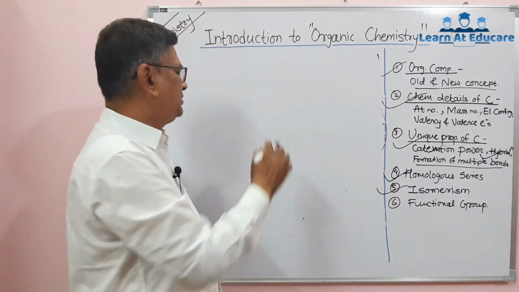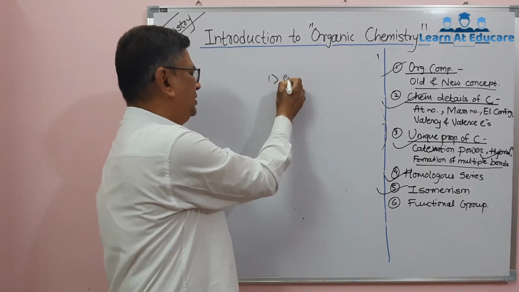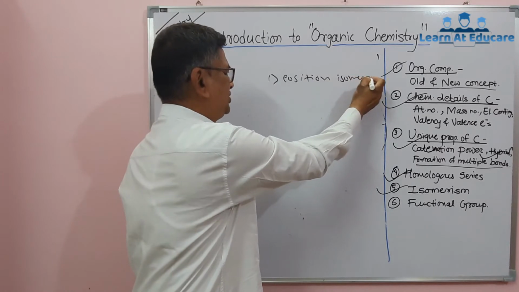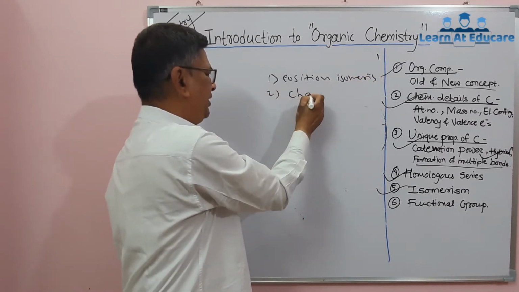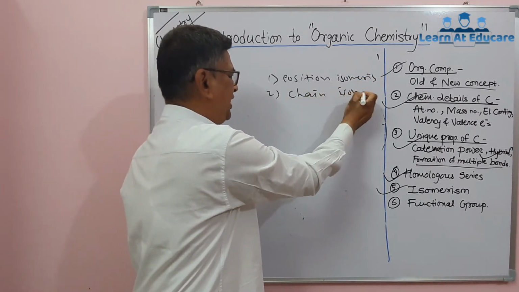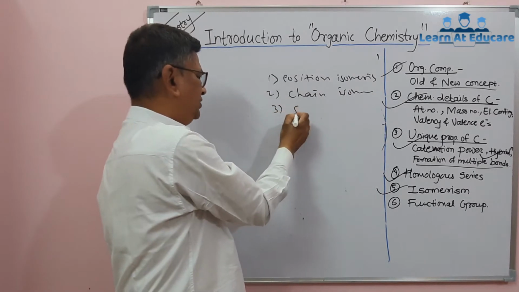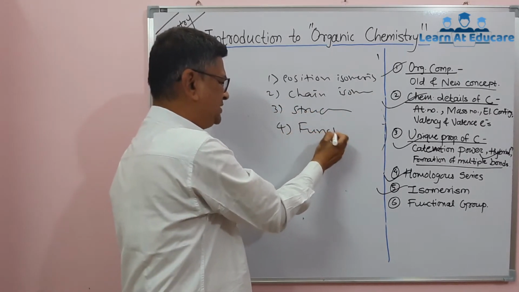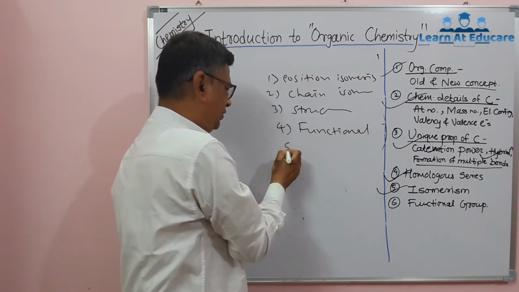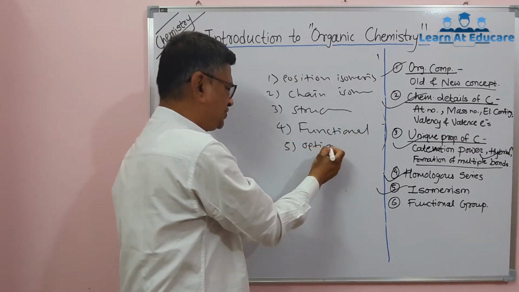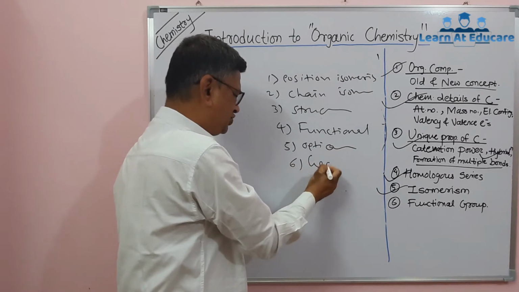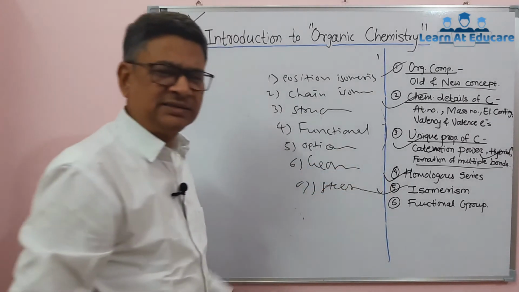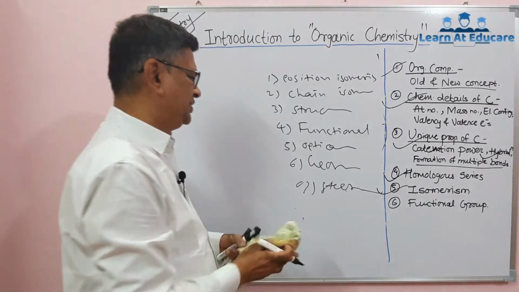There are some types of isomers called position isomerism, second called chain isomerism, then structural isomerism, functional isomerism, then optical isomerism, geometric isomerism, stereoisomerism. There are such a lot of types of isomerism.